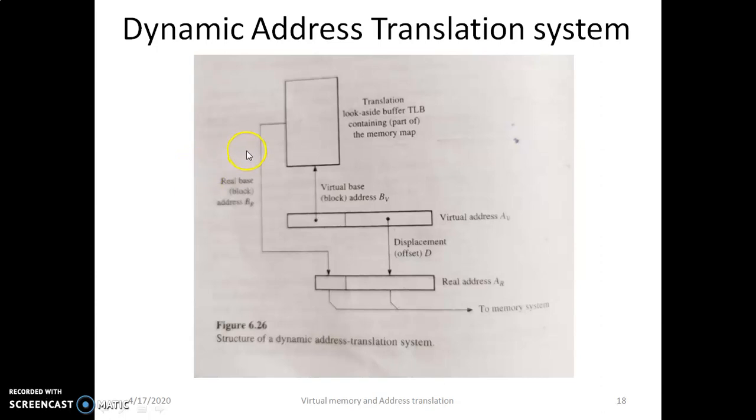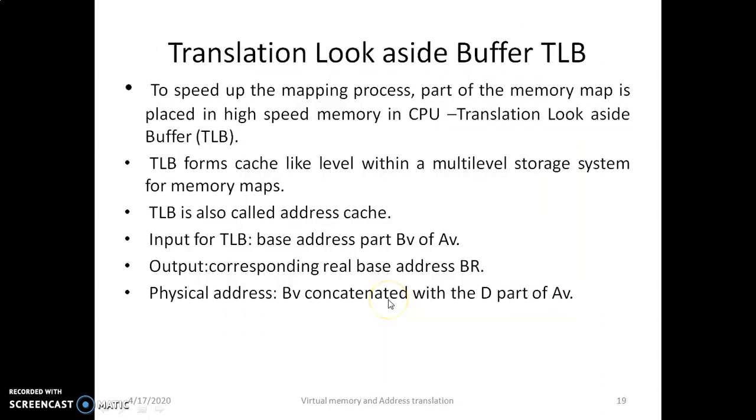To speed up the mapping process, part of the memory map is placed in a small high-speed memory in the CPU. This high-speed memory is called the translation look-aside buffer. The TLB's input is thus the base address BV of AV, and the output is the corresponding real base address BR. This address is then concatenated with the displacement D part of the AV in order to obtain the full physical address AR. So this is about the translation look-aside buffer.